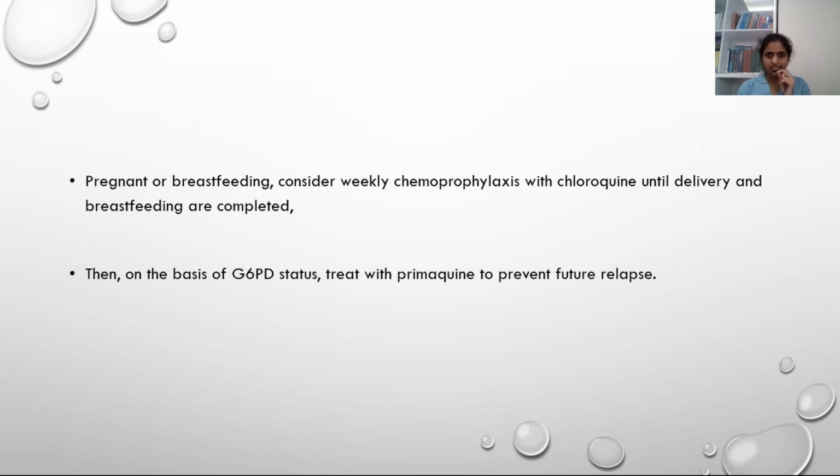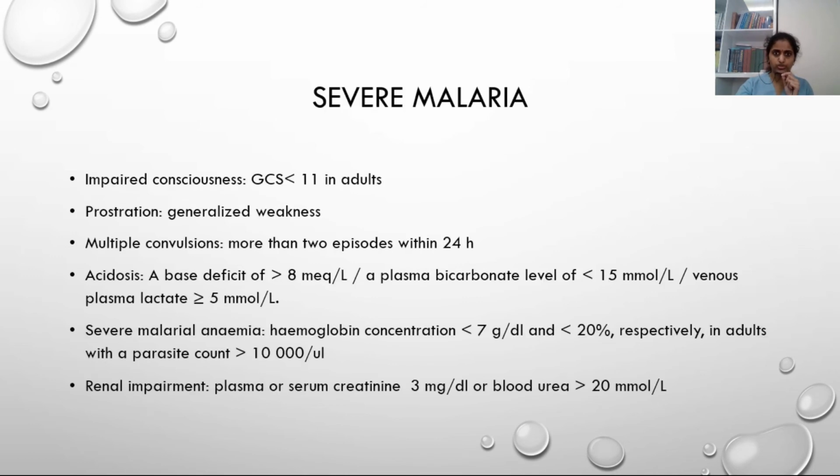Pregnancy or breastfeeding: consider weekly chemoprophylaxis with chloroquine until delivery, and once breastfeeding is completed, we can assess the G6PD status. Then we can start the primaquine. Because primaquine is contraindicated in pregnancy and breastfeeding, they should receive post-treatment prophylaxis with a weekly chloroquine dose.